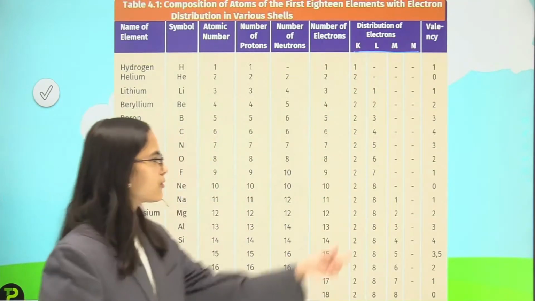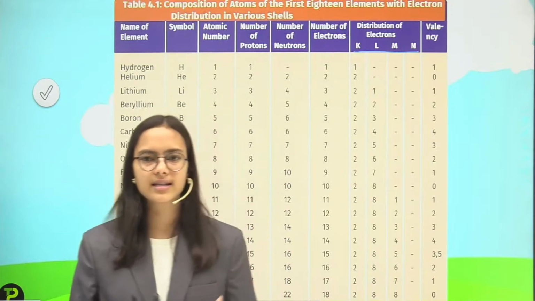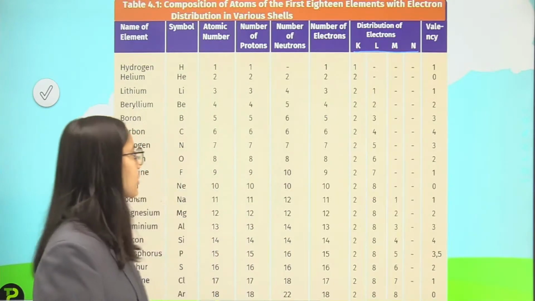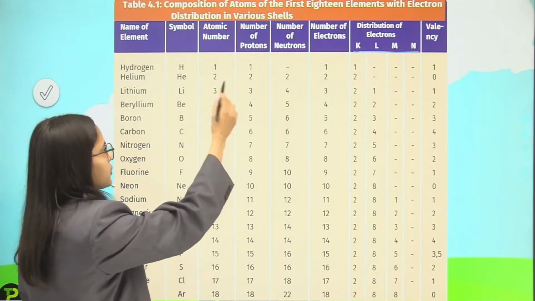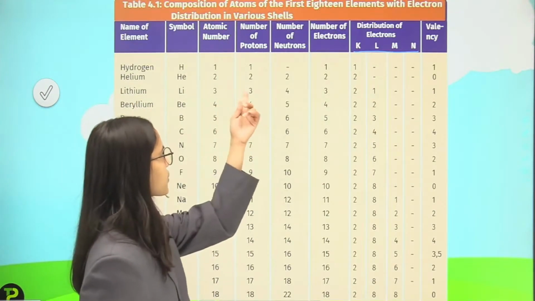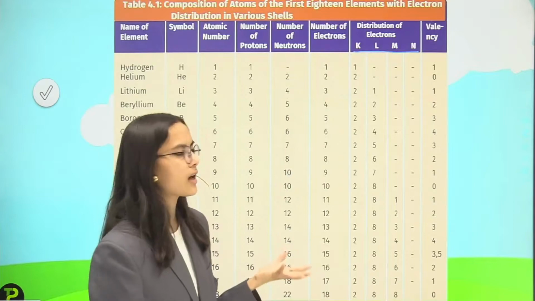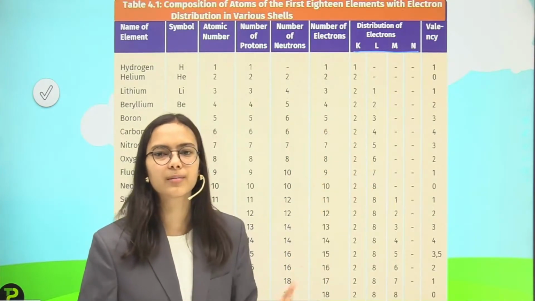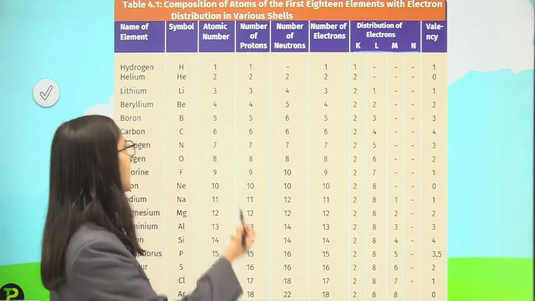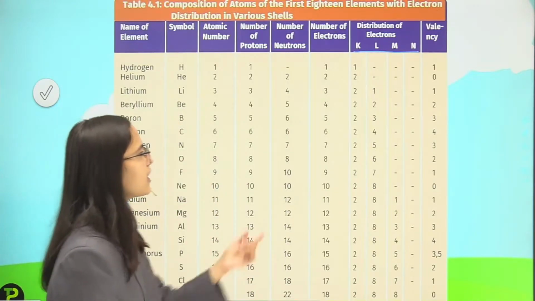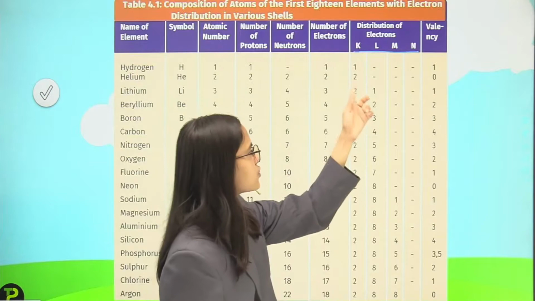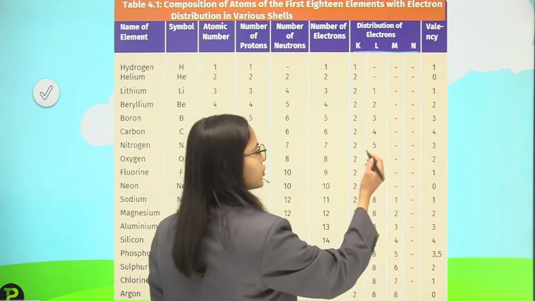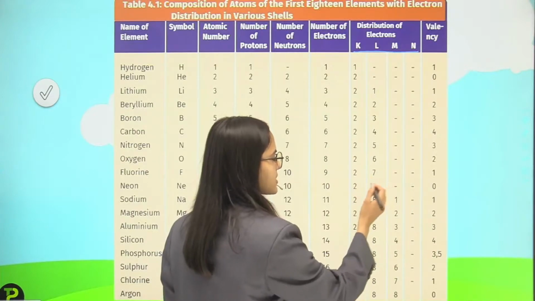And for the valency chart, we will discuss valency after discussing what valency actually is. Then helium, we have 2 electrons, and here the protons, neutrons and electrons both are 2. So for distribution of electrons, we will put 2 electrons in the first shell, and then so on. The electronic configuration is 2, 1, and then 2, 2, then 2, 3, 2, 4, 2, 5, 2, 6, 2, 7, 2, 8.